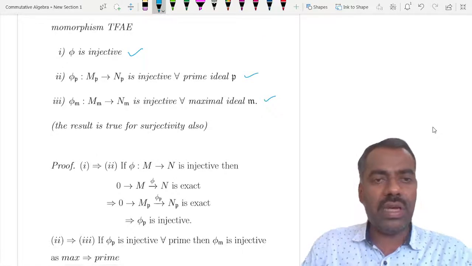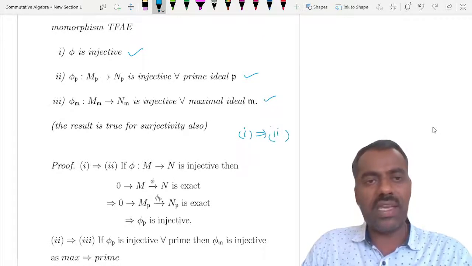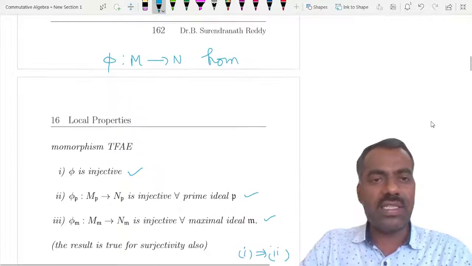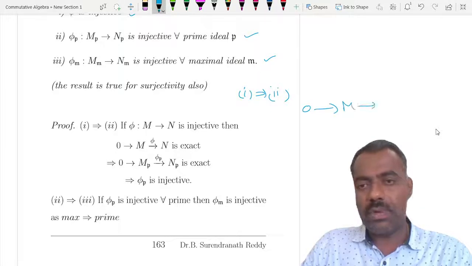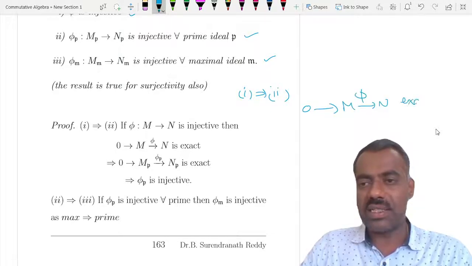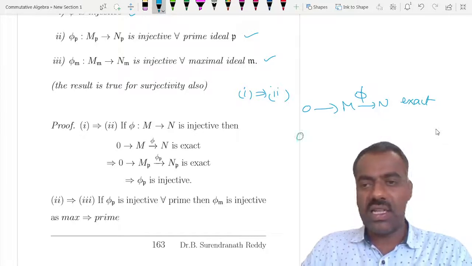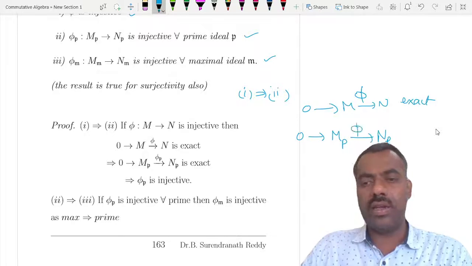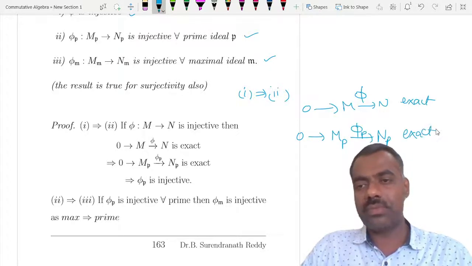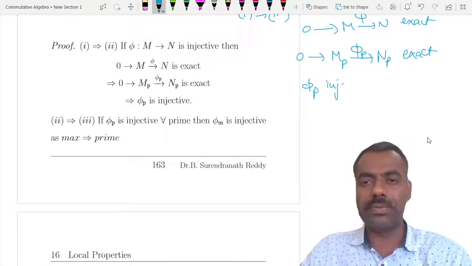Again, showing 1 implies 2 is obvious. Suppose phi is injective. So we have a map from 0 to M, M to N, and we know it is exact. In the last class, we proved that S inverse carries an exact sequence to an exact sequence. That means when you go from Mp to Np, this is phi p, and this is exact. That shows that this phi p is injective.